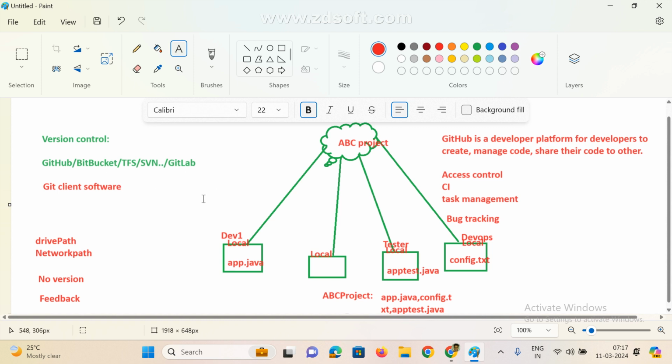Any doubt here? Hemant, clear? Yes, sir, clear, sir. Okay. We are not going to use multiple, only one we are going to use, so that is the reason mostly in real time. We can use any one. But anyway, in real time we can hear all these names, and we can see all these version controls in every project.